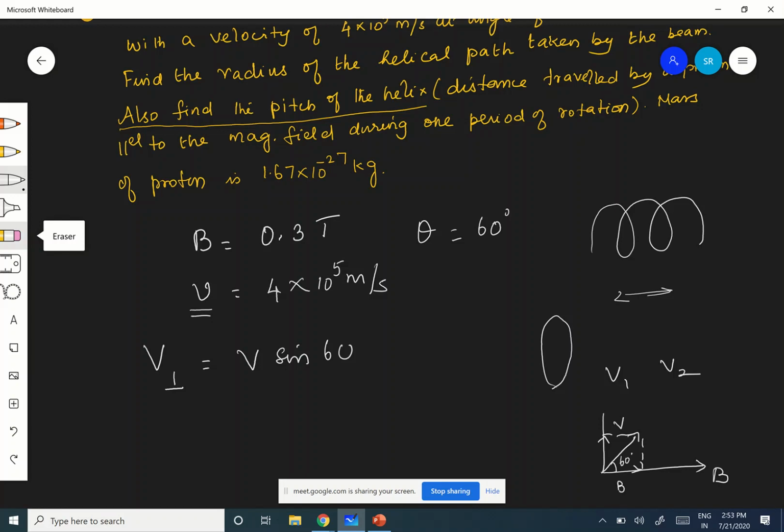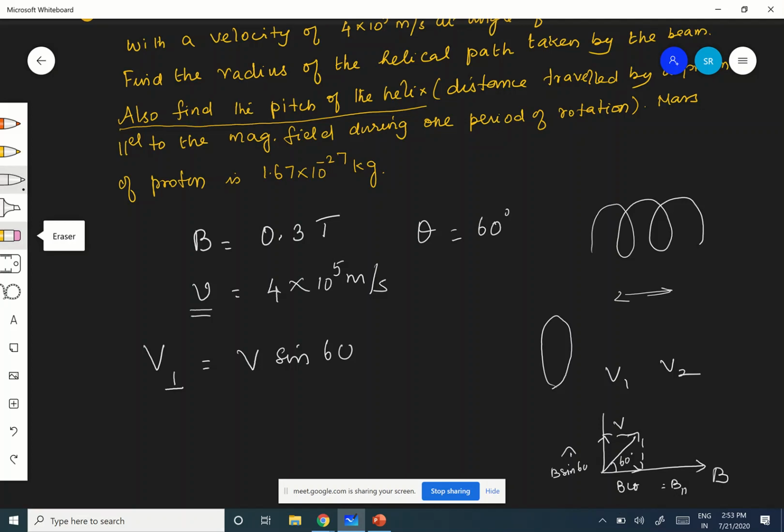Then V cos 60 will be the parallel component, and this is V sin theta. Are you following? The theta is 60. Is it clear? Therefore, that gives you the parallel and perpendicular components here.